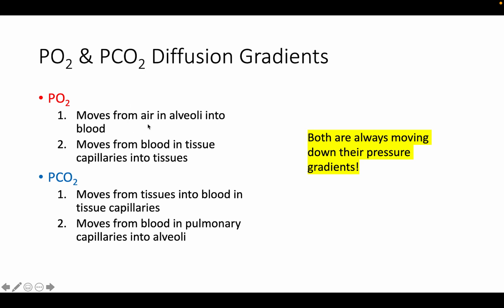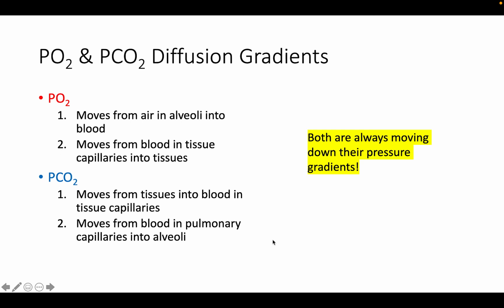So these are two different processes where we're moving oxygen down its concentration gradient or pressure gradient. Same thing happens with carbon dioxide. We're moving from tissues into the blood in tissue capillaries. So we'll also move carbon dioxide from blood in the pulmonary capillaries into the alveoli. And so this is a nice summary slide talking about pressure of oxygen and pressure of carbon dioxide.